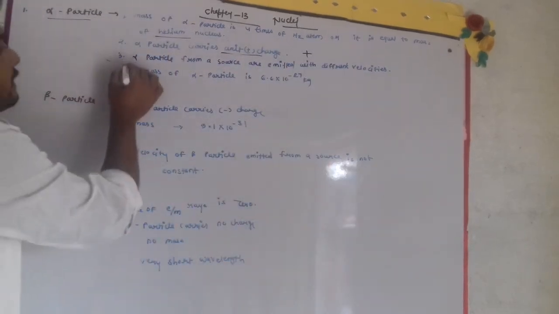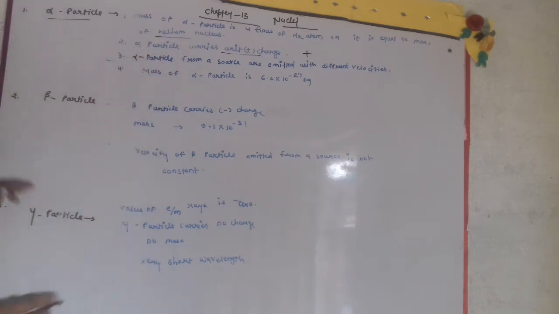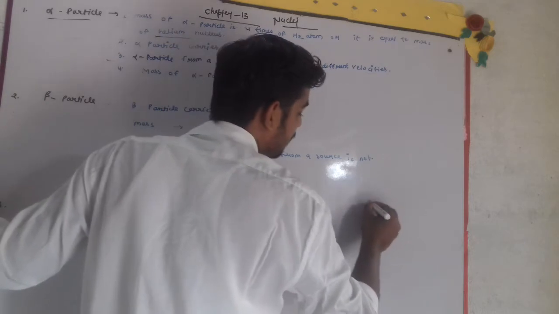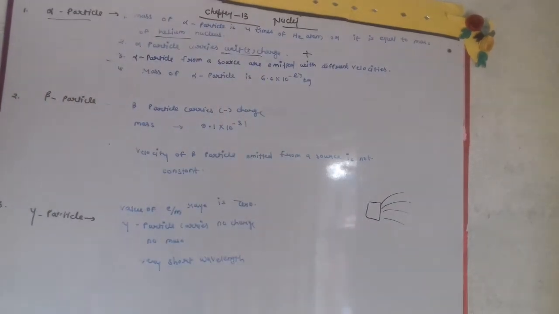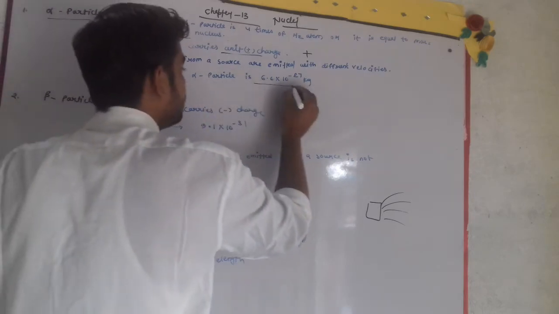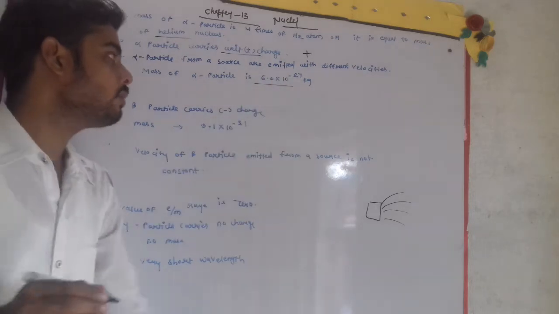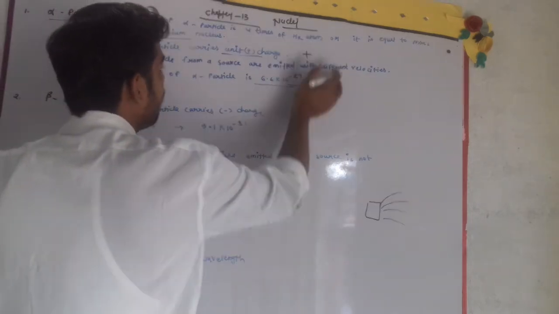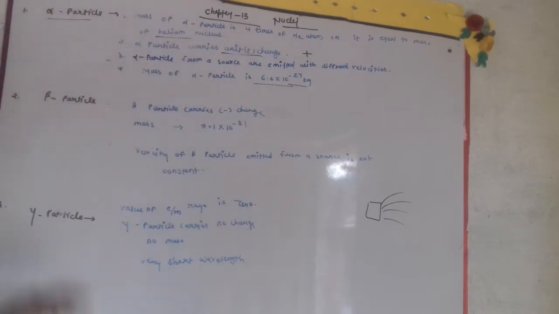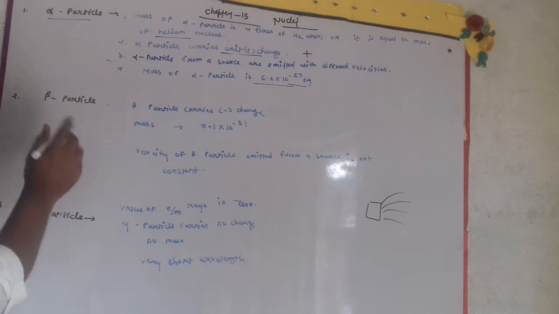The third point is that alpha particles from a source are emitted with different velocities. Now the very important point is that the mass of alpha particle is generally 6.6 into 10 to the power minus 27 kilogram. So these are the four characteristics or properties regarding alpha particles or alpha rays.